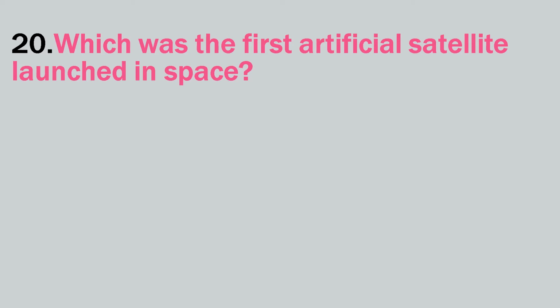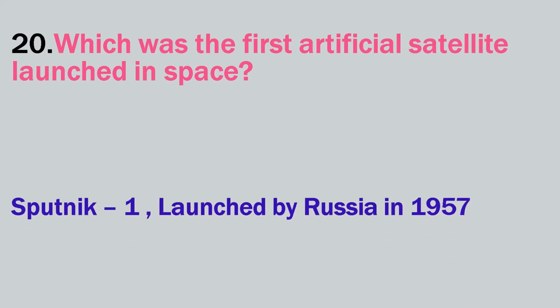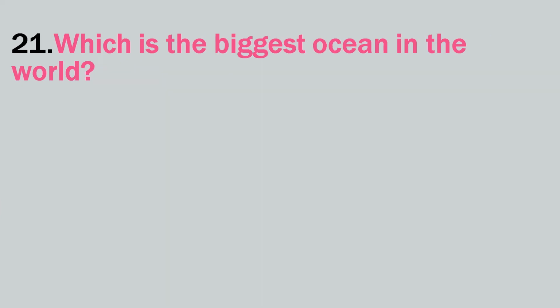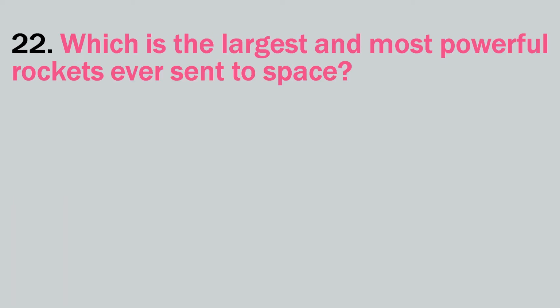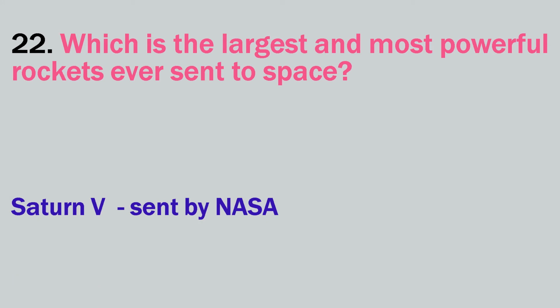Which was the first artificial satellite launched in space? Sputnik 1, launched by Russia in 1957. Which is the biggest ocean in the world? The Pacific Ocean. The Pacific Ocean is the largest and deepest of the world oceans. It covers approximately 63 million square miles and contains more than half of the free waters on Earth. Which are the largest and most powerful rockets ever sent to space? Saturn V sent by NASA.